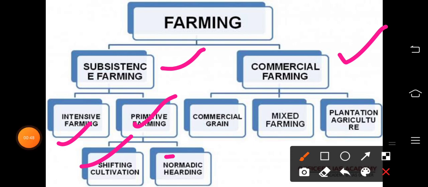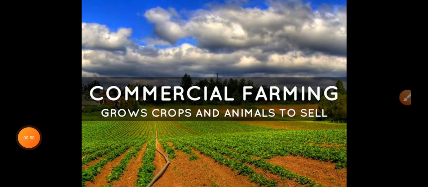So actually in commercial farming, crops are grown and animals are reared for sale in the market. Okay, and in this type of commercial farming, the land area under cultivation is very large.